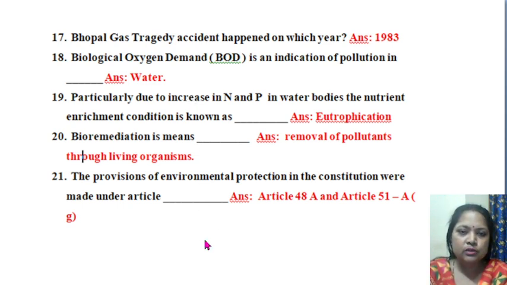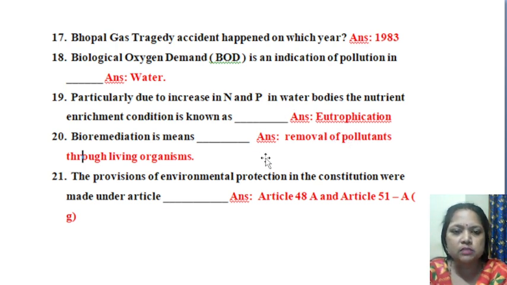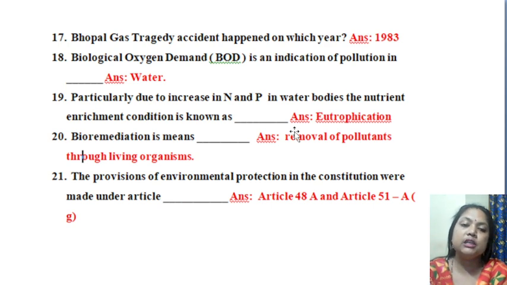Then next question number 19. Particularly due to increase in nitrogen and phosphorus in water bodies, the nutrient enrichment condition is known as dash. It is from, again, your water pollution. So the answer is eutrophication.